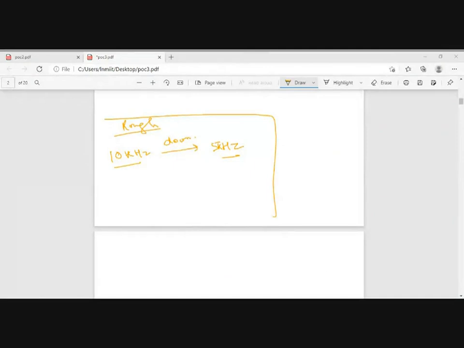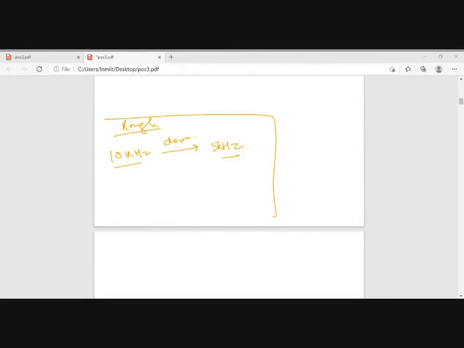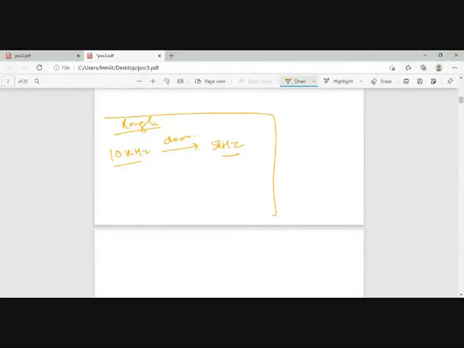Out of 30 students, 29 students, no one is giving an answer. It is such an easy question. What do I multiply it with? If I multiply 10 kilohertz with a 5 kilohertz sinusoidal signal, what will happen? 15 kilohertz will be generated and 5 kilohertz will be generated. Agreeing to this or not? Yes, sir. Then I will pass it through an LPF.